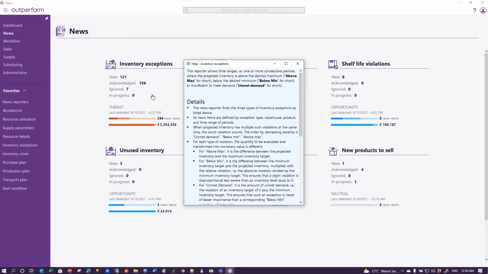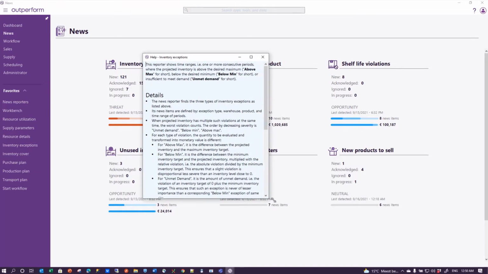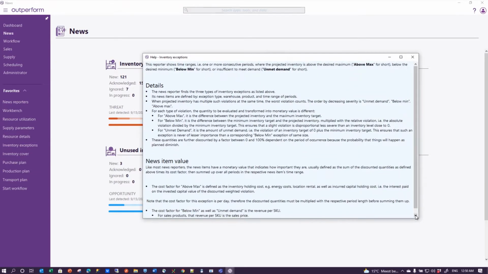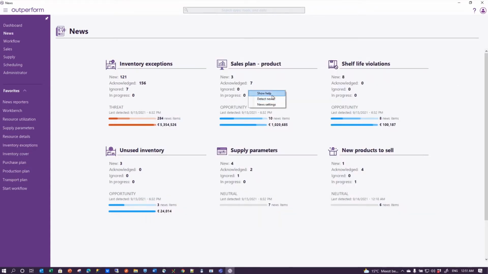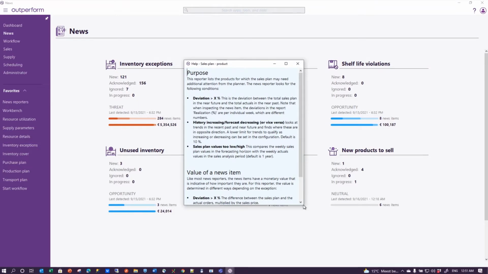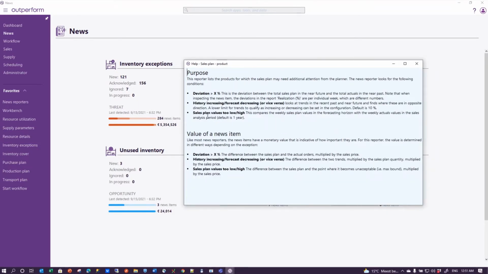If I look for help on the news reporters, I just click on a tile, do a right mouse click, and then you see quite some text. That is because news reporters themselves are sophisticated animals. They look at number combinations all over your plan, and therefore it requires a few words to explain them. Similarly, this one here has explanations on deviation bigger than a certain percentage, history is increasing and the forecast is decreasing, sales plan value is too high or too low, and then what's the definition of too high, too low? That of course requires some number crunching and calculation in the background.